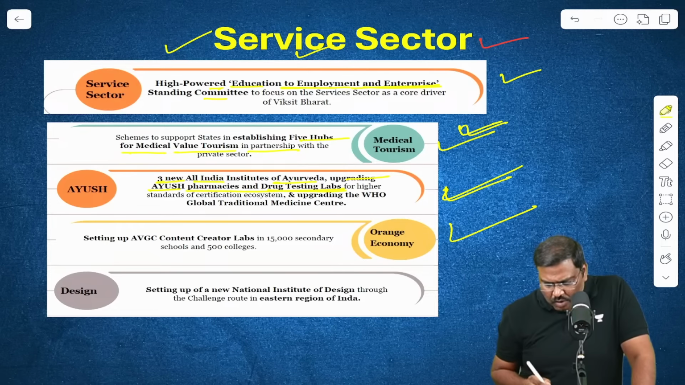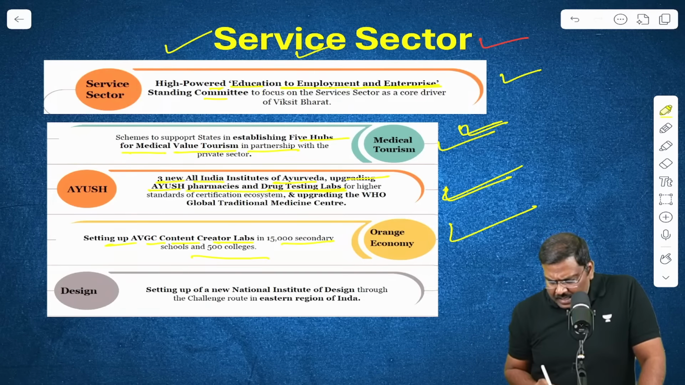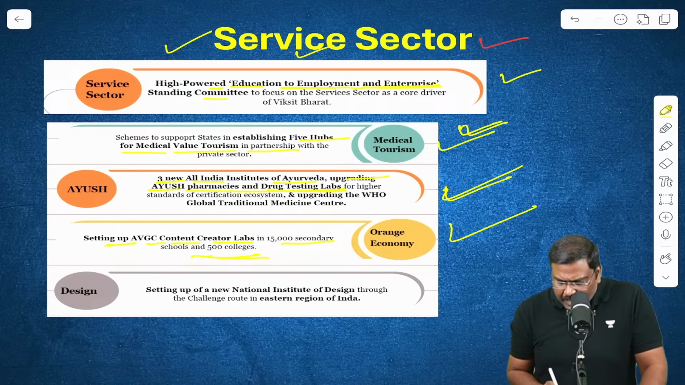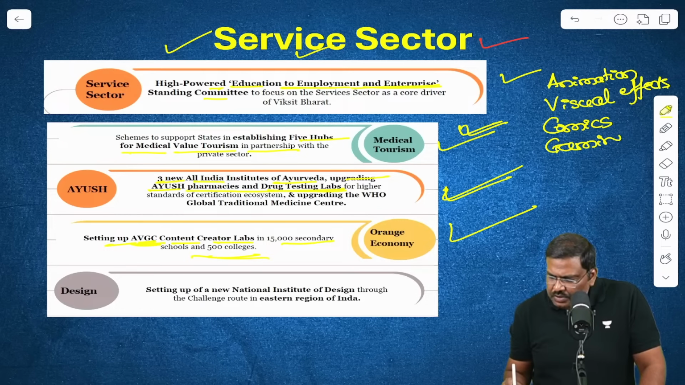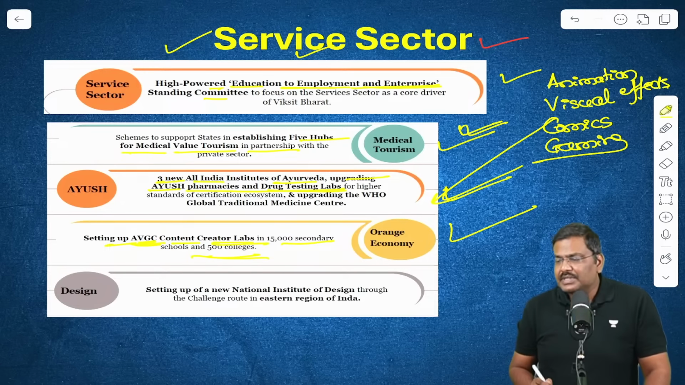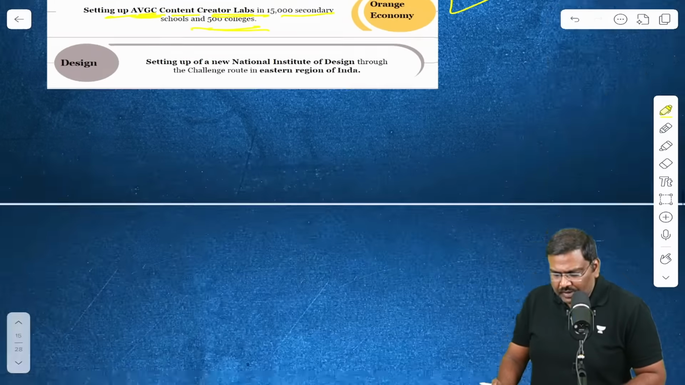So we will be promoting the orange economy now. We'll be promoting the orange economy by setting up AVGC content creator labs at 15,000 secondary schools as well as 500 colleges. AVGC essentially stands for animation, visual effects, comics, and gaming. These labs will be set up across multiple states in India.